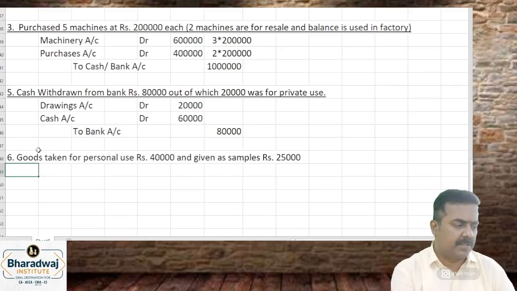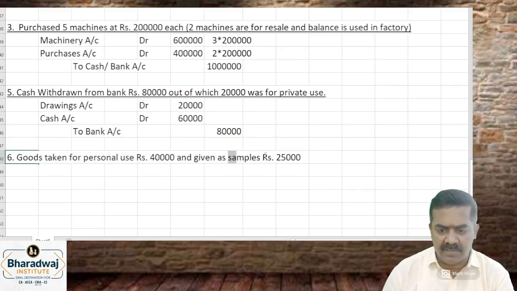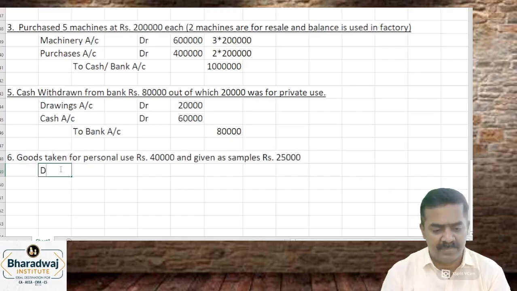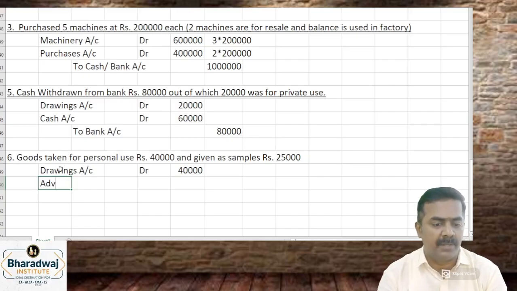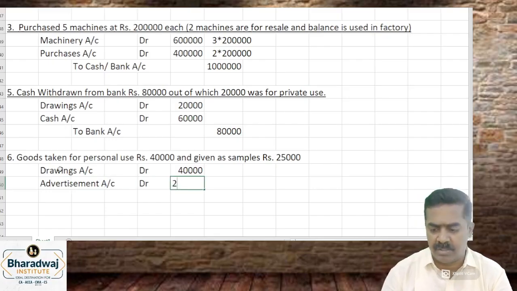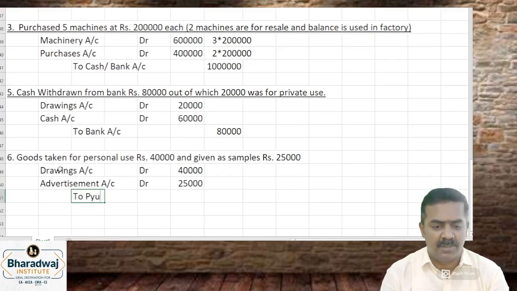What is the entry you will pass? No, samples. Samples are not given for charity. They are given for marketing your product. Drawings account debit, whatever is taken for personal use. How much is taken for personal use? 40,000. What is given as samples will be debited to advertisement account. Advertisement account debit, how much? 25,000. Is it cash or goods? Goods.